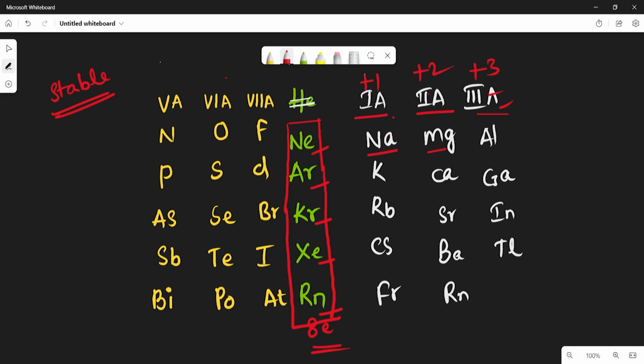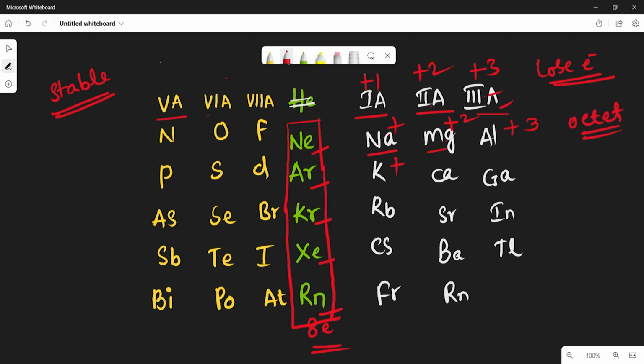Sodium becomes Na+, potassium becomes K+, magnesium becomes Mg+2, aluminum becomes Al+3. All the 1A, 2A, 3A group elements lose electrons to get the octet configuration.